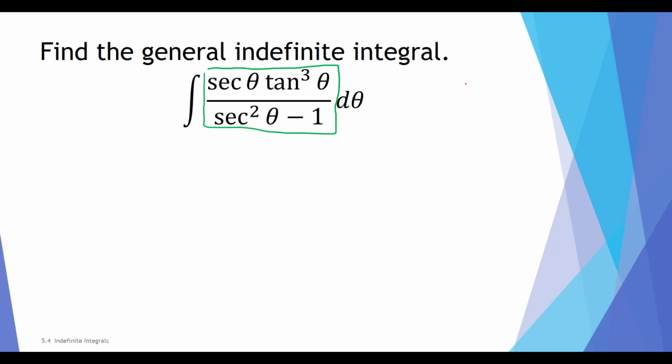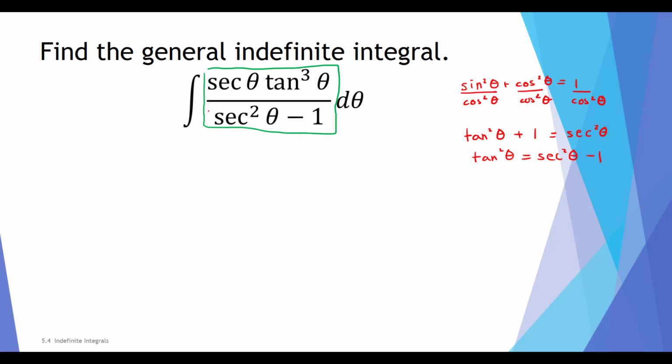Remember, we have the Pythagorean identity that sine squared theta plus cosine squared theta is equal to 1. And if I divide each term here by cosine squared theta, this tells us that tangent squared theta plus 1 is equal to secant squared theta, or in other words, tangent squared theta is equal to secant squared theta minus 1.